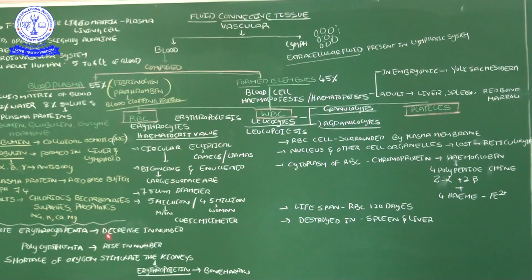Here, if the normal number of cells increases, it causes one disorder. Erythrocytopenia: the number of RBC cells decreases per cubic millimeter. That leads to erythrocytopenia. Erythrocytopenia means a decrease in the number of RBC cells per cubic millimeter.